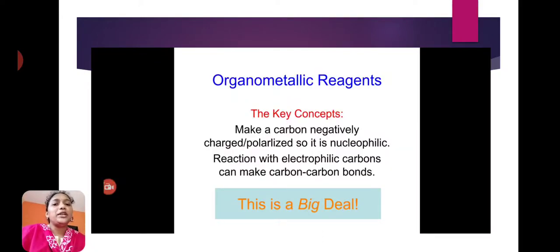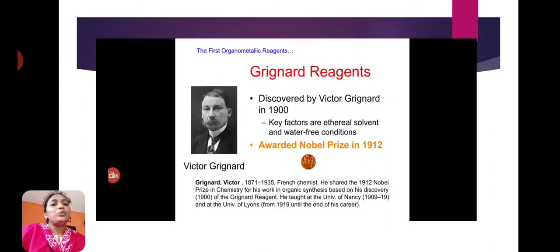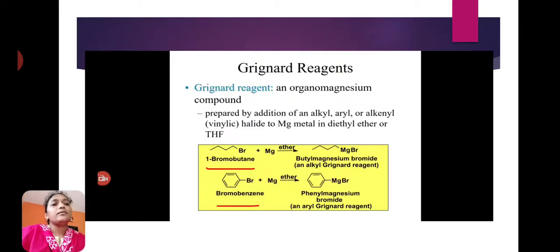Next is organometallic reagents. One of the most important organometallic reagents is Grignard reagent. This Grignard reagent was discovered by Victor Grignard in 1900 and he was awarded the Nobel Prize in 1912 for these experiments. Grignard reagents are organomagnesium compounds. Organomagnesium compounds are called Grignard reagents.